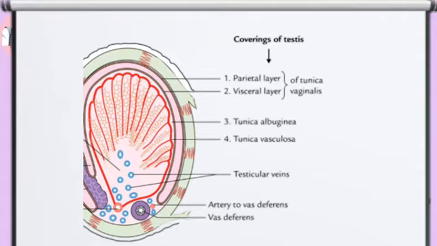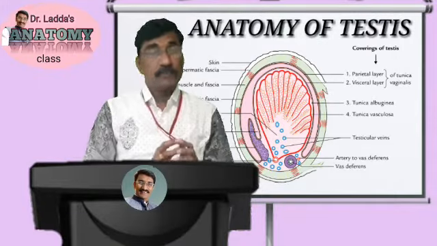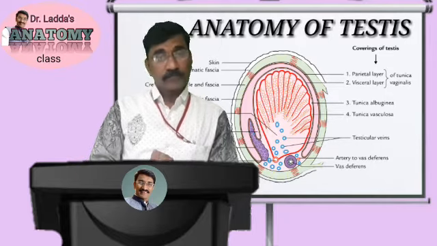This parietal layer covers the distal part. It is proximal and distal. The distal part of the parietal layer covers the distal part of the spermatic cord and the duct of epididymis. Then it continues over the visceral layer.